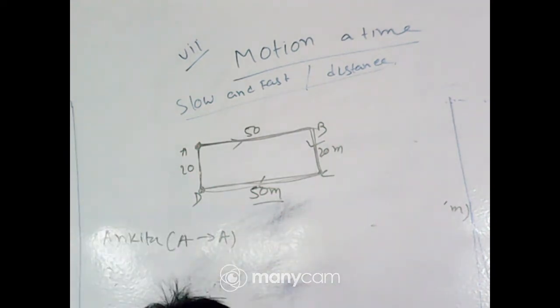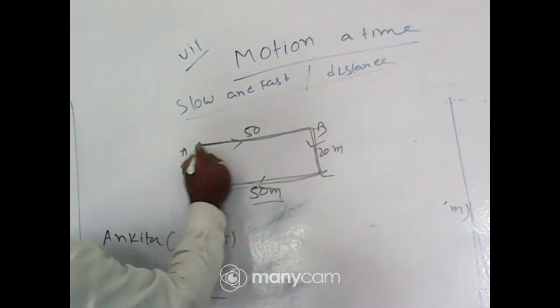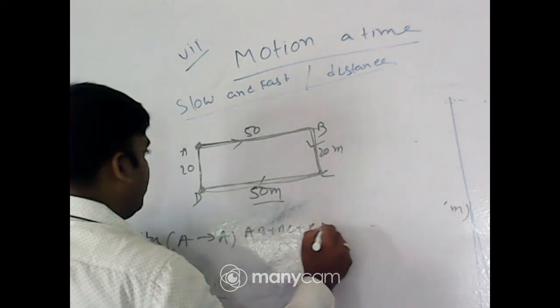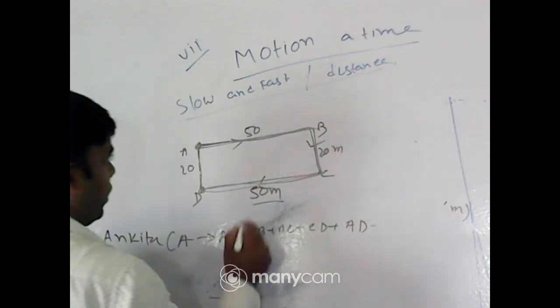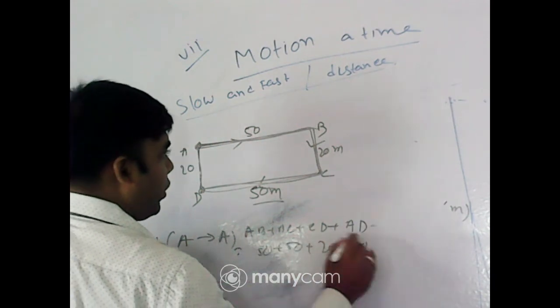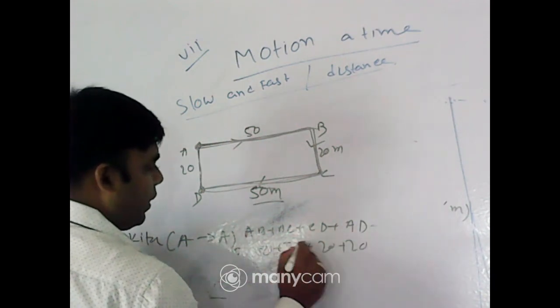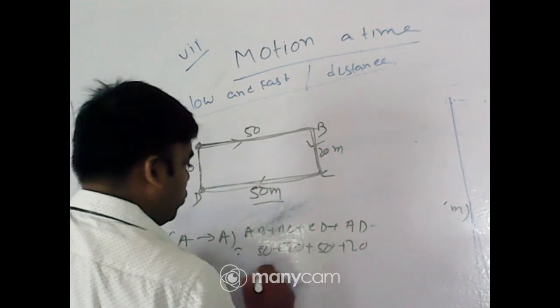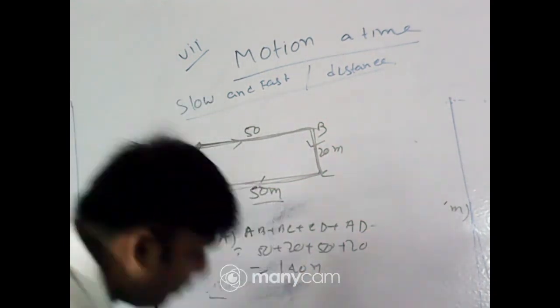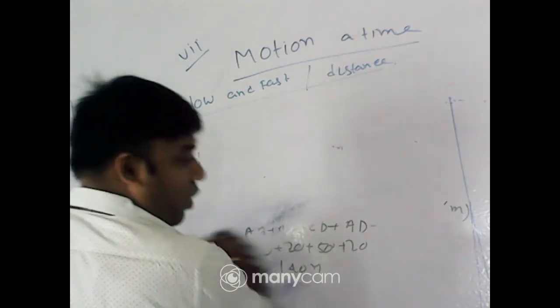Very good. All of you are giving the right answer, because, sir, A to A means AB plus BC plus CD plus AD. So that is 50 plus 20 plus 50 plus 20. BC equals 20, not 50, and CD equals 50. So 140 meter. I hope it is clear. Very good.